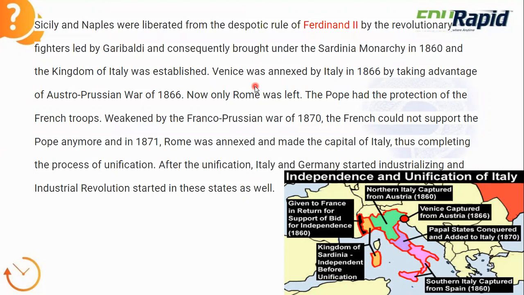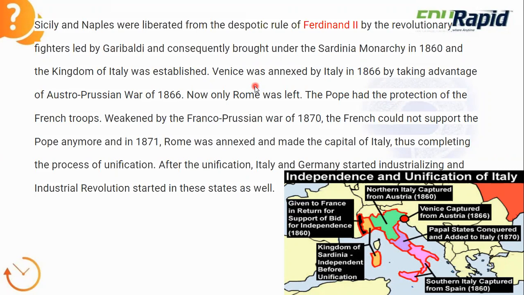So now only Rome was left to unify the whole of Italy, because in Rome the Pope was there. It was under the direct control of the Pope, and the Pope was getting constant protection from the French troops. Because of the Franco-Prussian War in 1870, the French troops were weakened. So this was a very good time for the Italians to annex Rome. They annexed Rome and made it the capital of Italy. After all this, the process of unification of Italy was complete. After the unification, Italy and Germany started industrializing, and the industrial revolution started in Italy and Germany also.